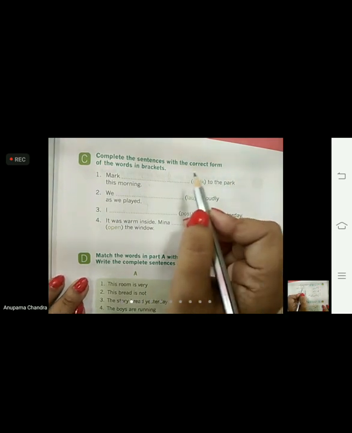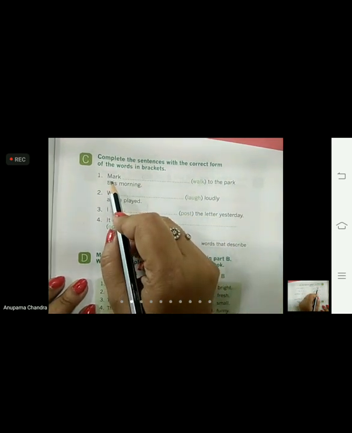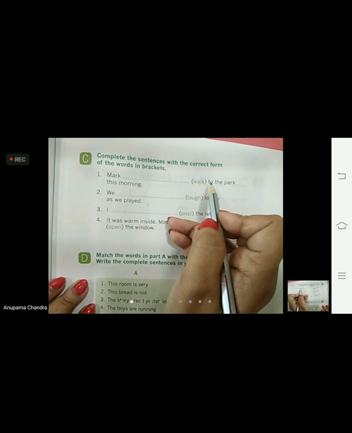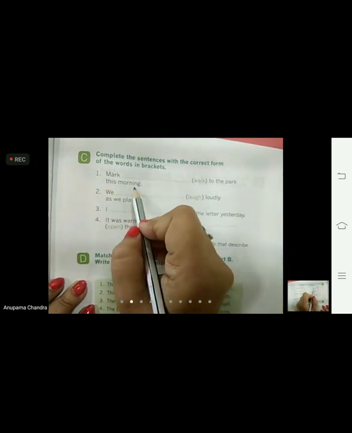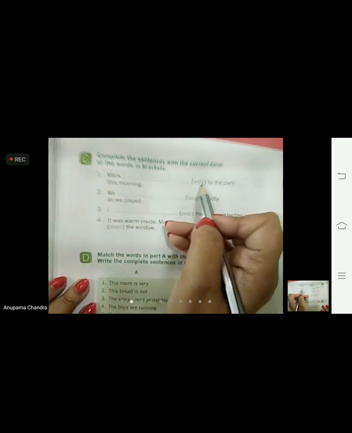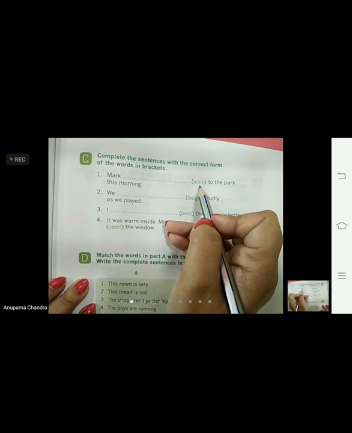Let's see the first one. Mark dash to the park this morning. What is given in the bracket? W-A-L-K, walk. We have to make the past tense. So what are we going to do with the word? We are going to add ED. That is the first rule of past tense.